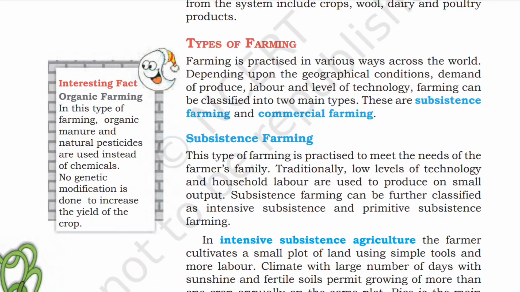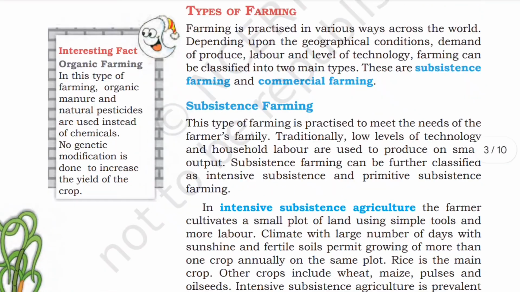Subsistence farming. This type of farming is practiced to meet the needs of the farmer's family. Traditionally, a low level of technology and household labor are used to produce a small output. Subsistence farming can be further classified as intensive subsistence and primitive subsistence farming.